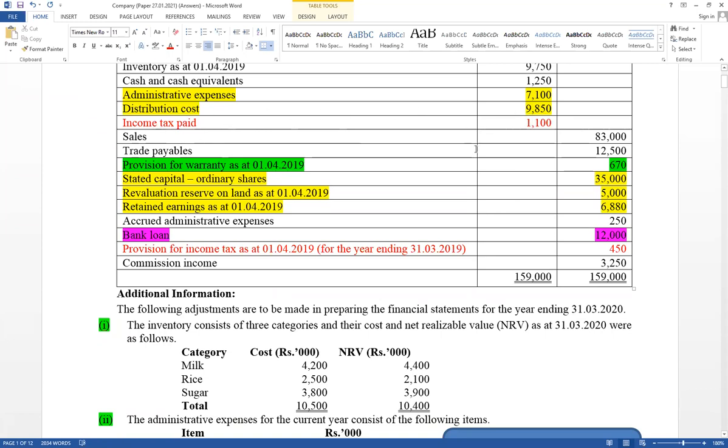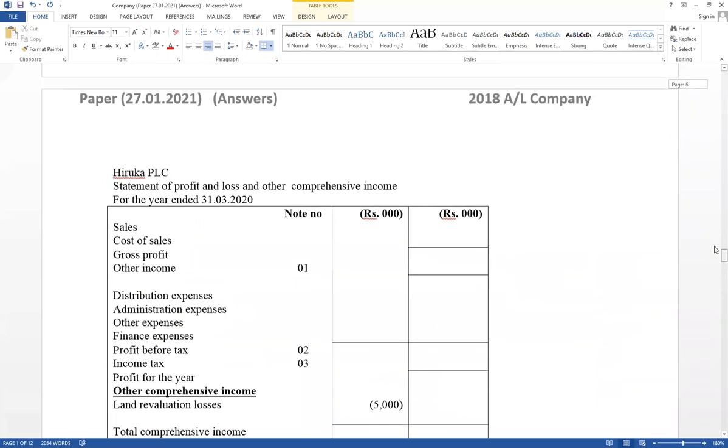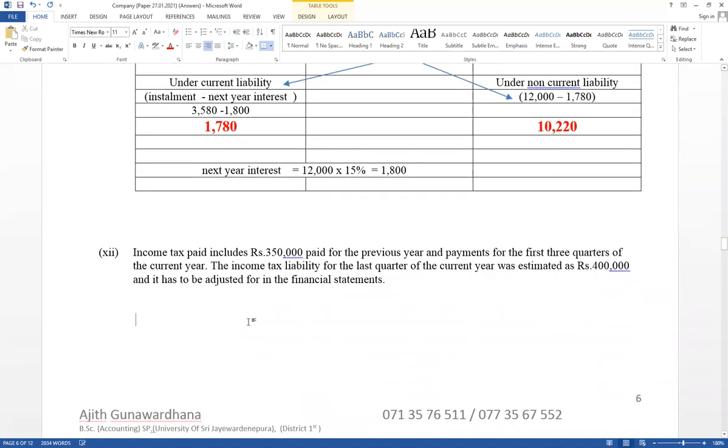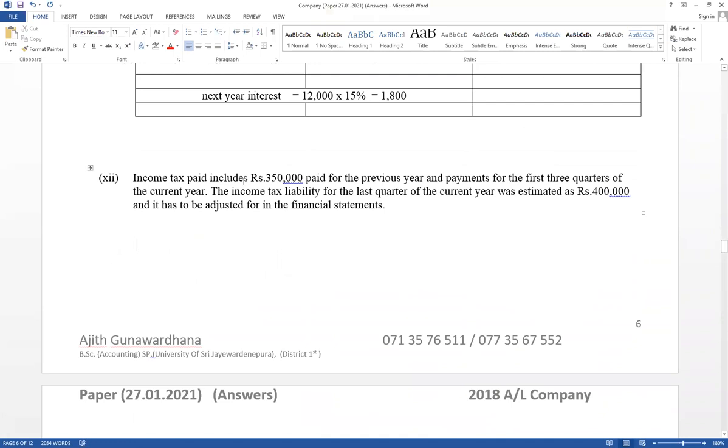Total value is given. Now see the last adjustment, number 12. It has given that income tax paid includes 350,000 paid for the previous year. Total paid amount given is 1,100. It includes 350 paid for last year's last quarter. Income tax paid includes 350 paid for the previous year and the first 3 quarters' paid amounts.